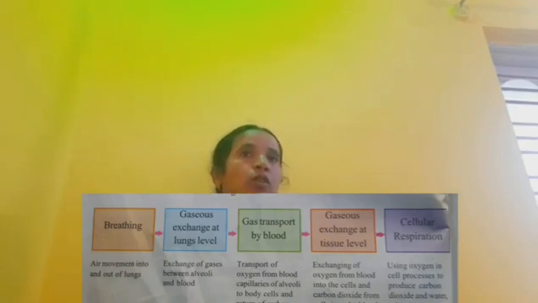Next, gases exchange at tissue level: exchange of oxygen from blood into the cells and carbon dioxide from cells into the blood. Next step, cellular respiration: using oxygen in cells to produce carbon dioxide and water, releasing energy to be used for life processes.